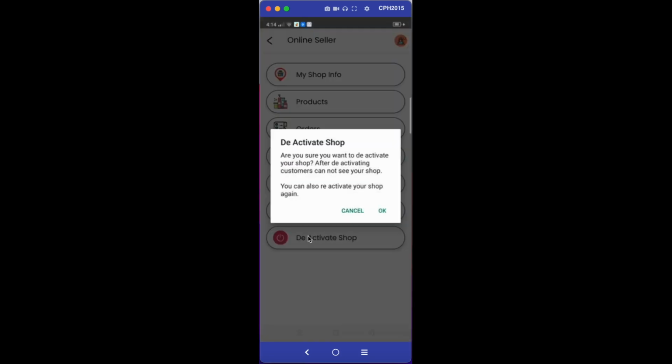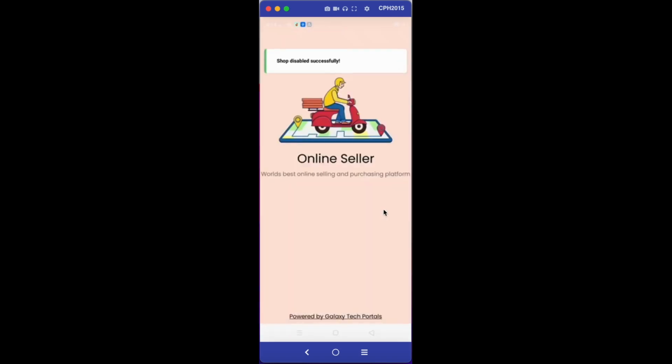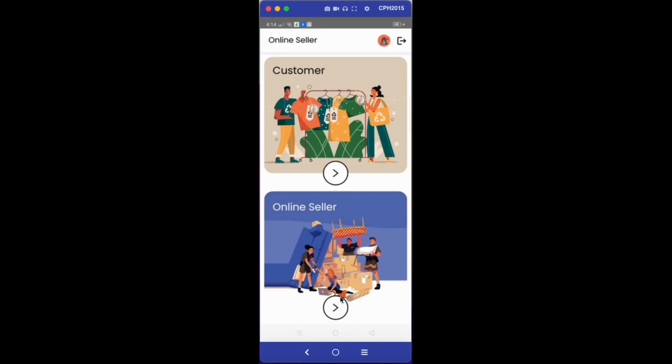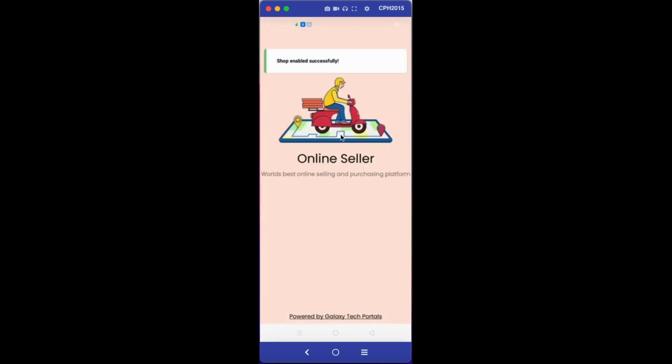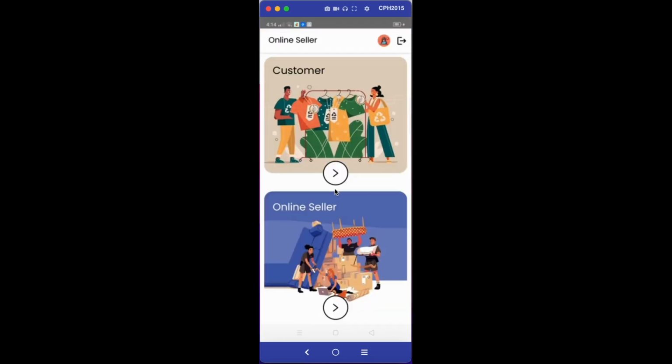And if you want to deactivate your shop, you can deactivate it, but don't worry, your data doesn't go anywhere. If you want to reactivate it, you can reactivate your shop. After deactivating, the shop is not visible to customers. That's it. So this is the demo of online seller version 2.0.